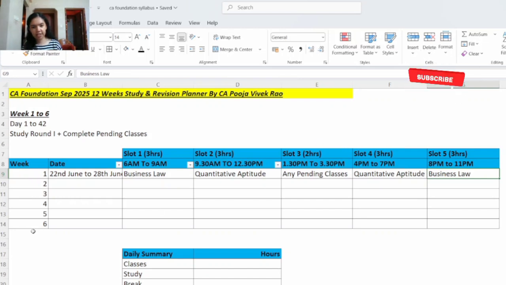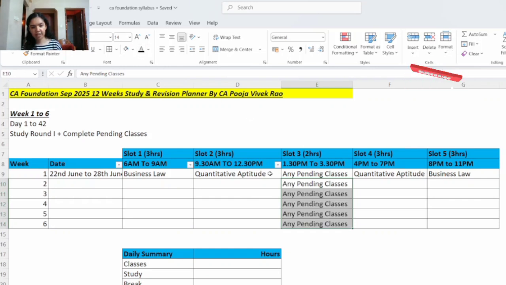So basically for the first 6 weeks, this slot number 3 we have kept consistent. Most of you might be attending recorded lectures, right? So you can complete your pending classes in slot 3 every day, that is from 1:30 p.m. to 3:30 p.m. And the rest of the time you can allocate for study. So our aim should be that by the first 42 days you complete any classes that you are having.